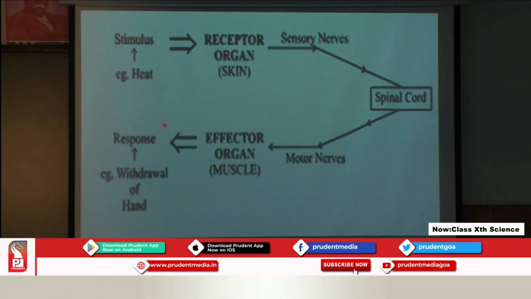This is the pathway to show the reflex arc. Stimulus, here in this case the stimulus is the heat which has been received by the receptors found in the skin. This information will then travel through the sensory nerves to the spinal cord, and from the spinal cord the information will be carried via the motor nerves to the effector organ, that is the muscles. Now these muscles will respond, that is the response is withdrawal of the hand. So this is the reflex arc.